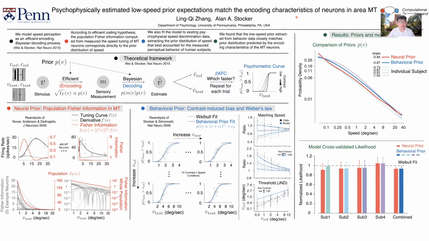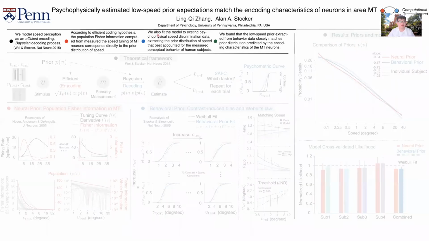Welcome to our poster. Psychophysically estimated low-speed prior expectations match the encoding characteristic of neurons in area MT. Let's start with a quick summary. We model speed perception as an efficient encoding, Bayesian decoding process.